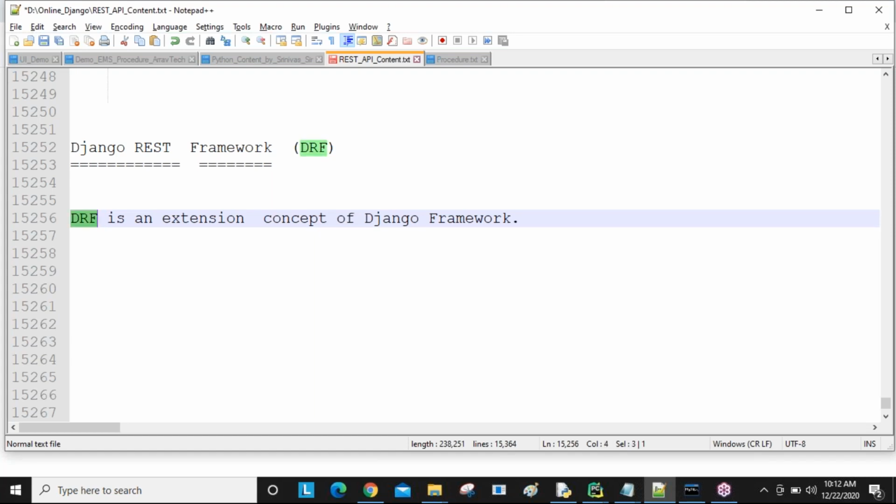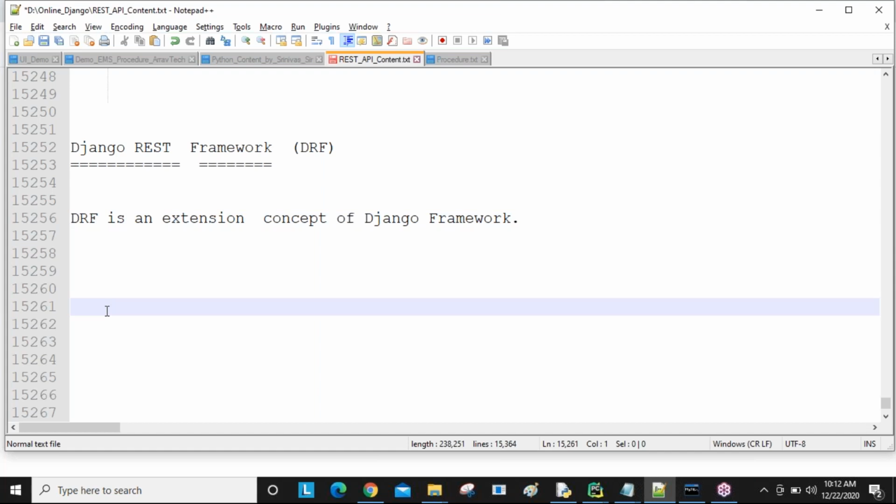Because of these, as a developer, we are not going to write more code. We get ready-made lines of code. So that's why Django REST framework is in more demand nowadays. It reduces the burden on developers by providing automatic coding. So remember this one.